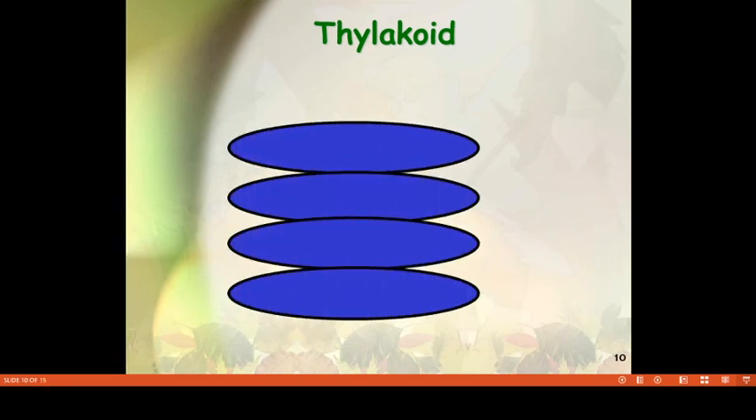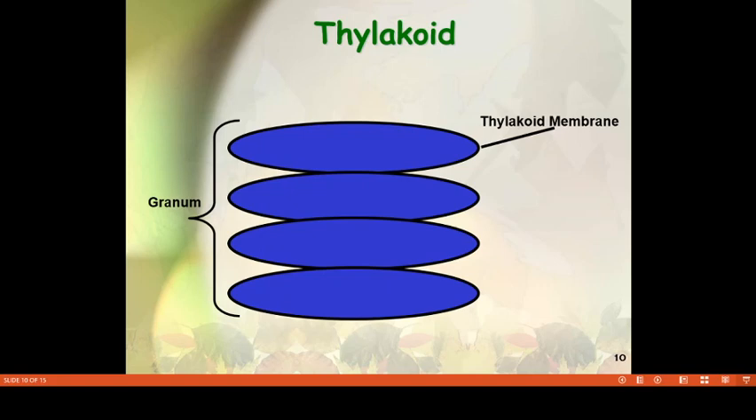Next one, thylakoid, one kind of sac-like structure. The stack or assemblage of the thylakoid is commonly known as granum. The thylakoid membranes mainly consist of two distinct units, commonly known as photosystem 1 and photosystem 2.